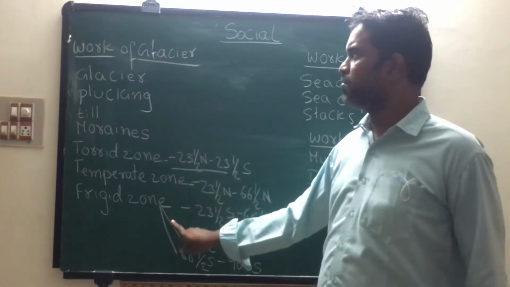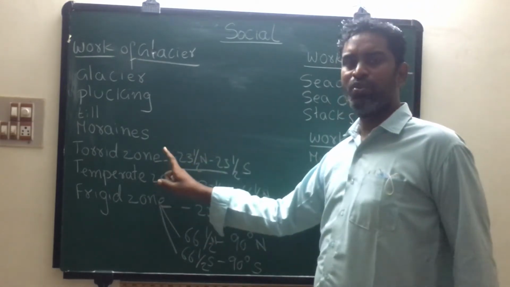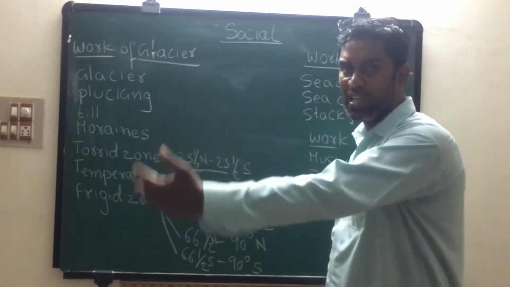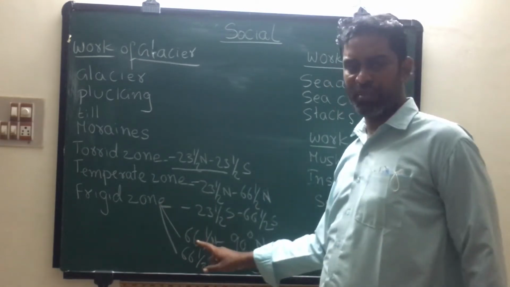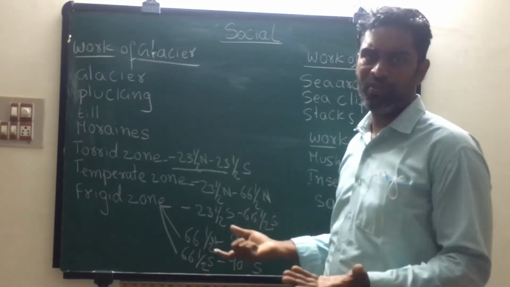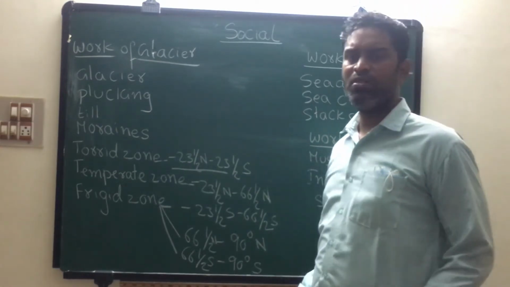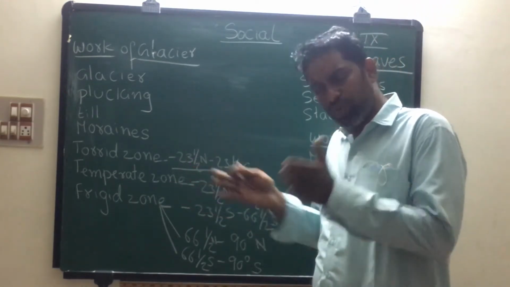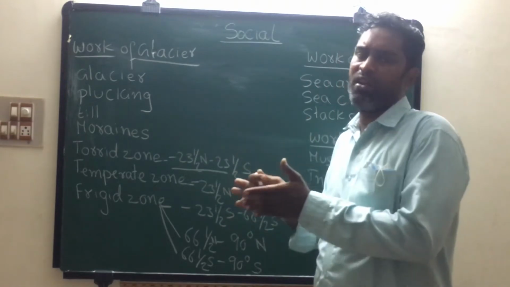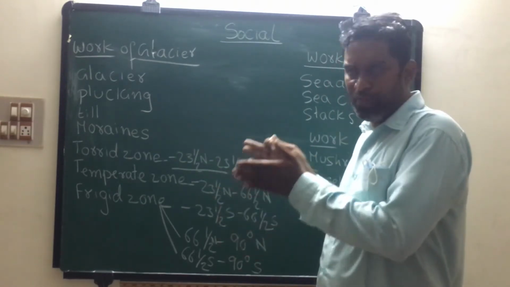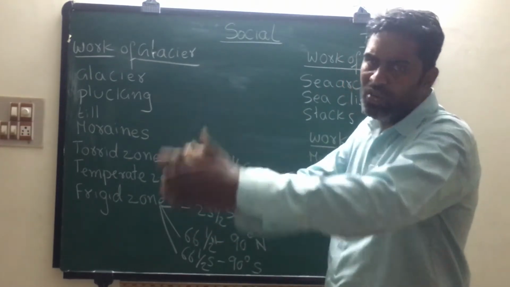What is the relation between this and glacier? In the torrid zone and temperate zone we can see rainfall, whereas in the frigid zone we cannot see any rainfall at all, we can see only snowfall. When the snowfall comes, all this snow gathers together and forms a hard rock. This hard rock of snow flows from one region to another region.